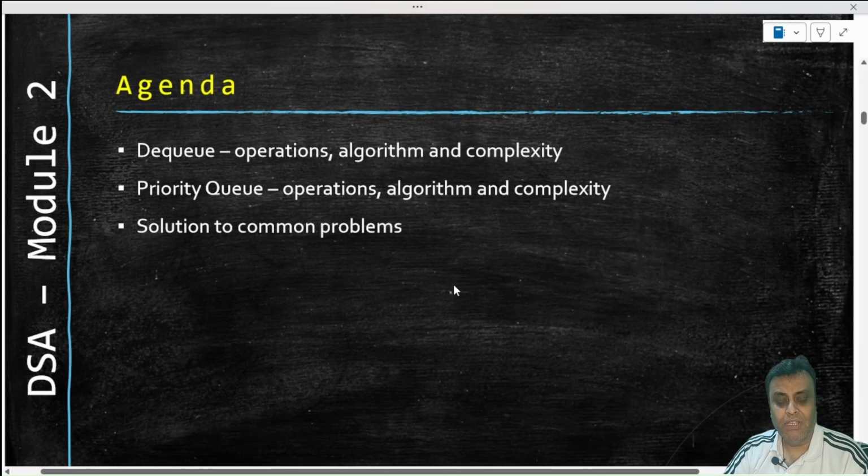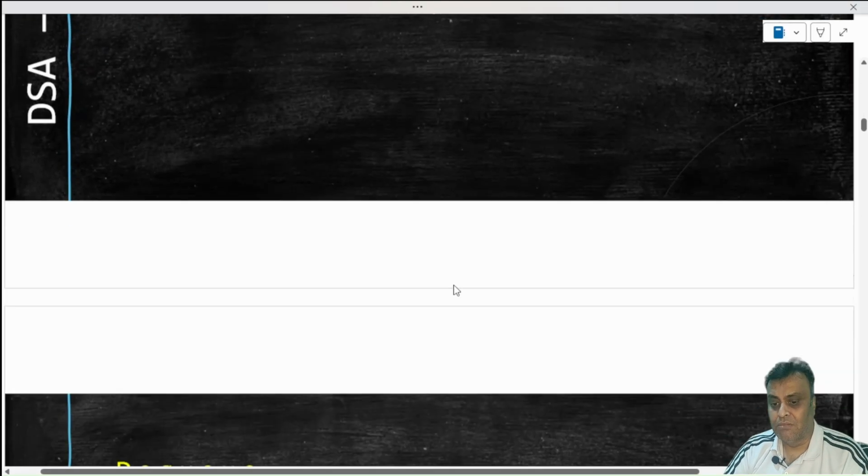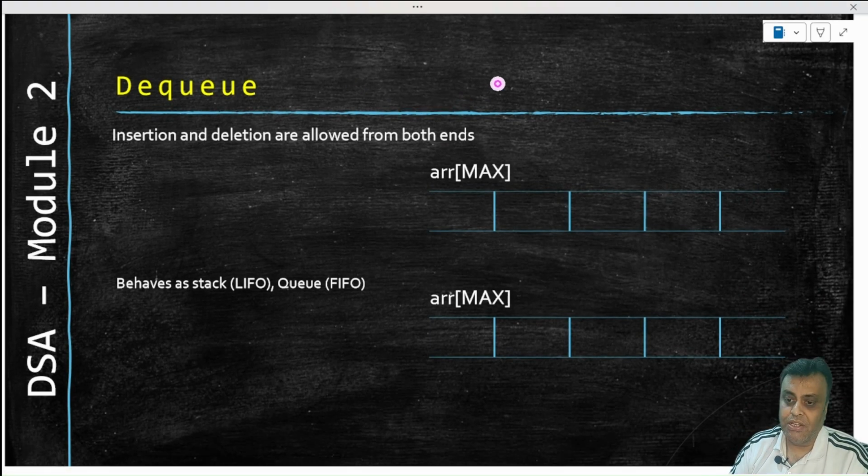Now, what will be covered here today? As I said, we'll cover DQ, the operations, their algorithms and the complexities, and priority queues, the operations, algorithm and complexities. And then of course, we will wrap it up by solving the common set of problems that are asked in any typical university curriculum. So let's start with DQ first, and then we'll get into priority queue.